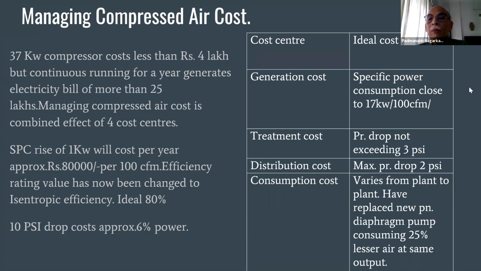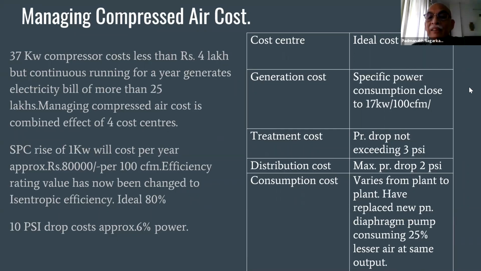Now coming to distribution cost. Distribution is where you take compressed air from the receiver to your using machines. The complete pipeline, the valves, your FRL units, your P tubing, all come under distribution cost.